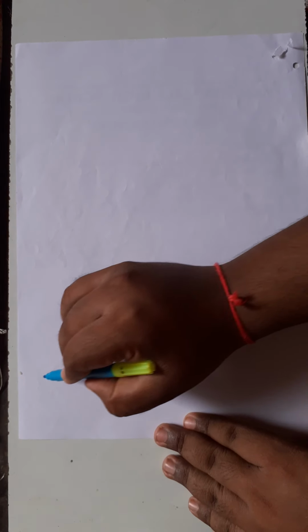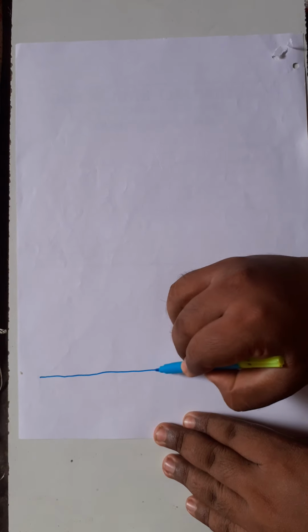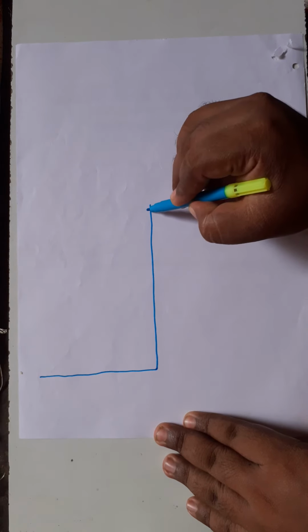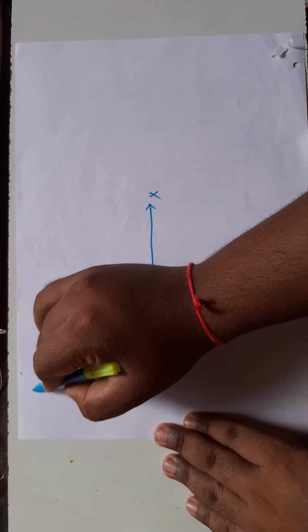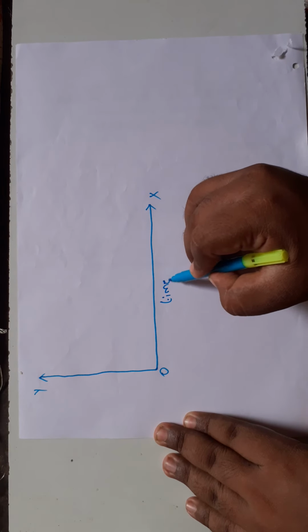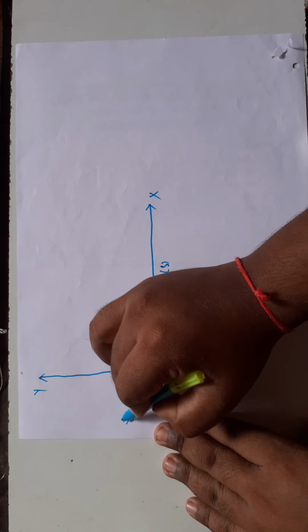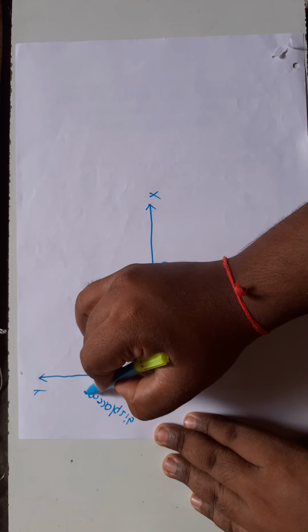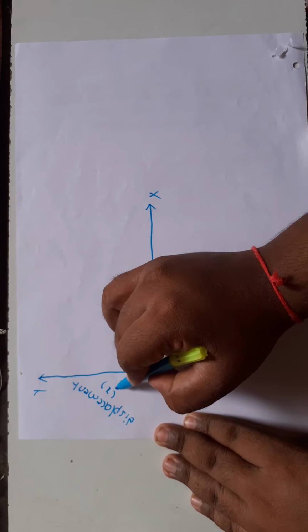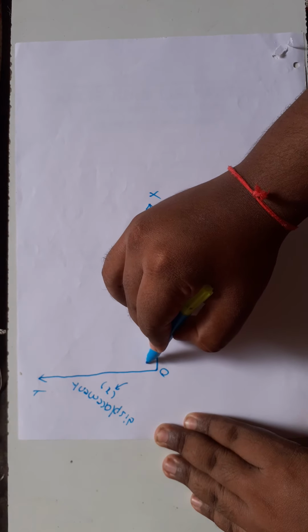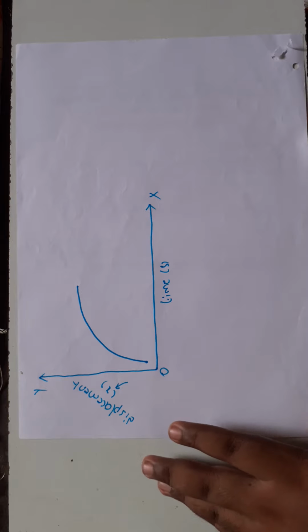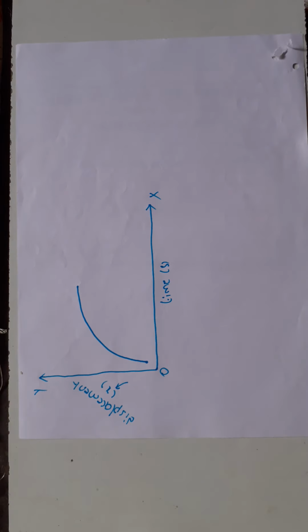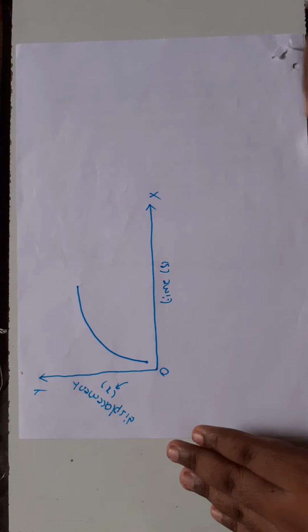Next graph. Origin O, x axis, y axis, time, displacement. The graph is like this. Here increasing, decreasing gradually, both happen simultaneously.